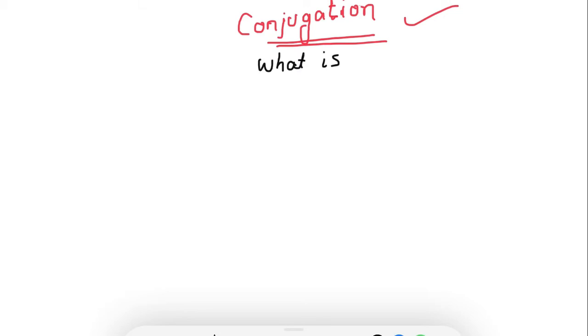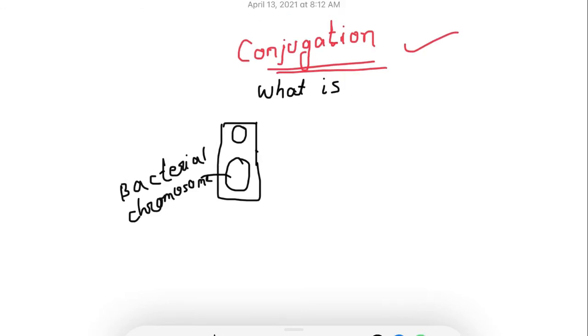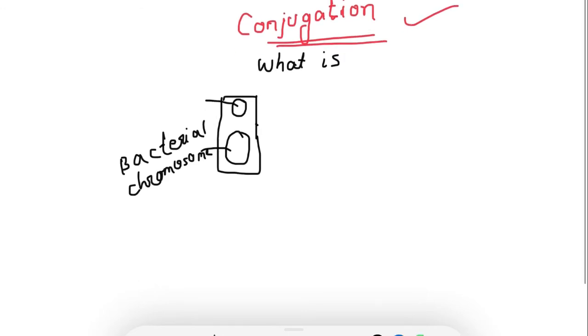Conjugation is the transfer of genetic material from one bacteria to another bacteria by physical contact. So let's say this one is a bacteria. It has its own chromosome, that is the bacterial chromosome, and a plasmid. This one is the plasmid.